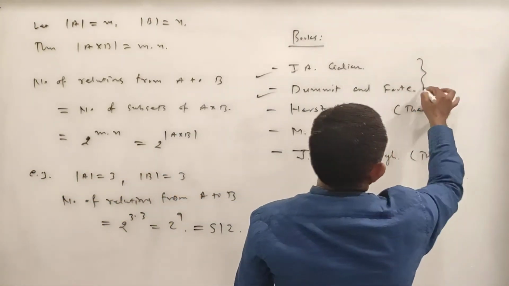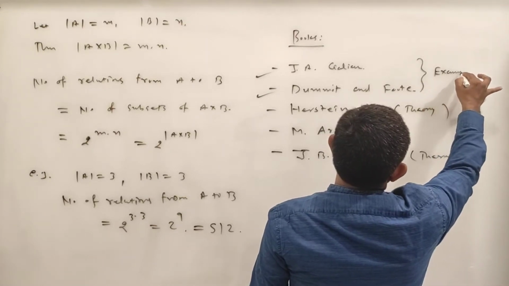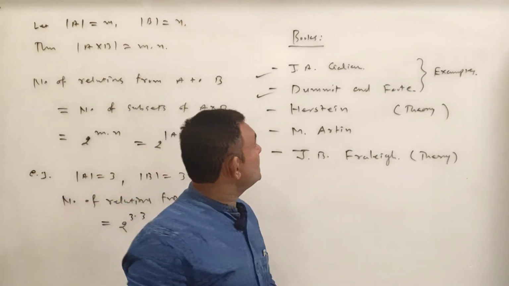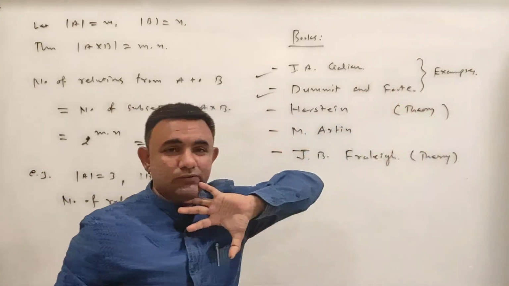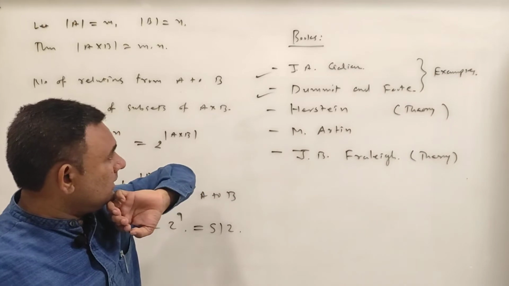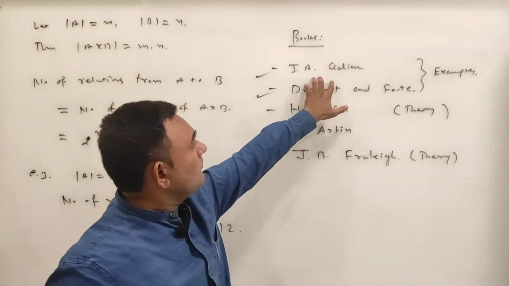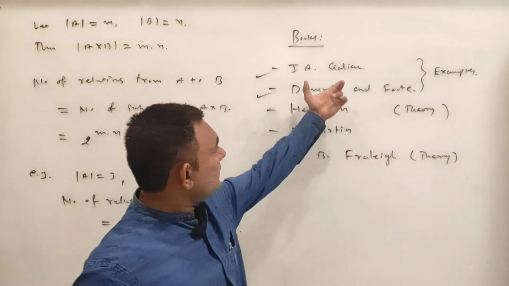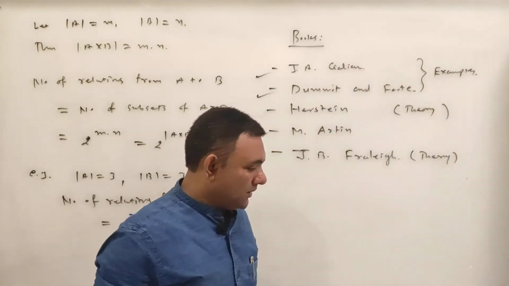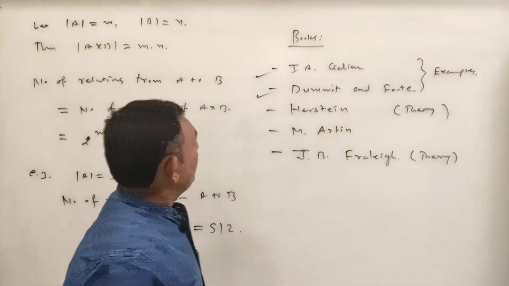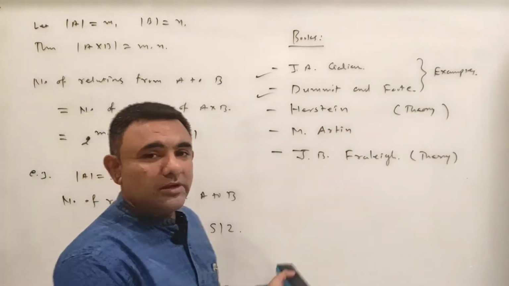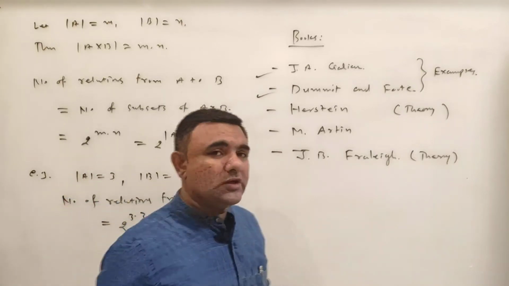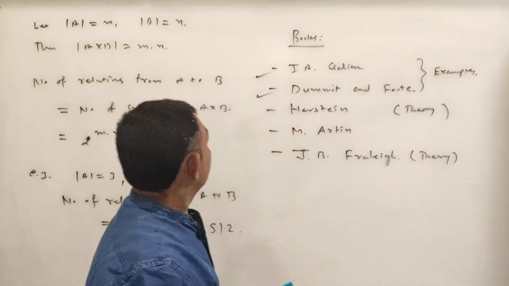And these two books are from the examples point of view. There are so many good examples given in Gallian and Dummit and Foote. But if you are a beginner, then I will suggest you go for J. Gallian. This one is a very nice book, Gallian. Or another way is you just refer to this material. You don't have to go for the books, but referring to a reference book is a good habit.